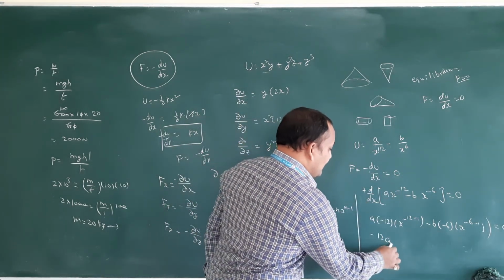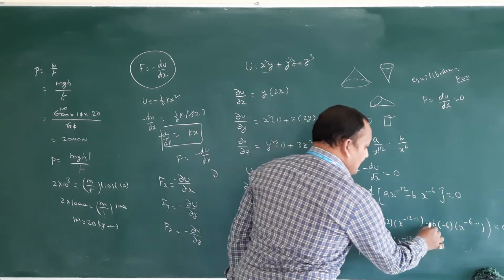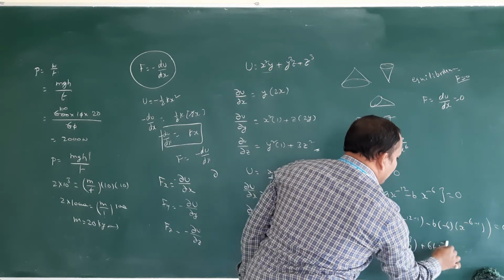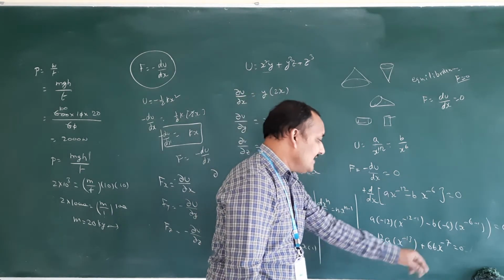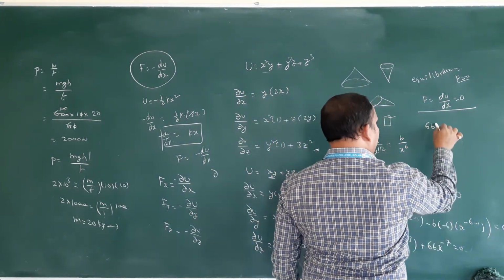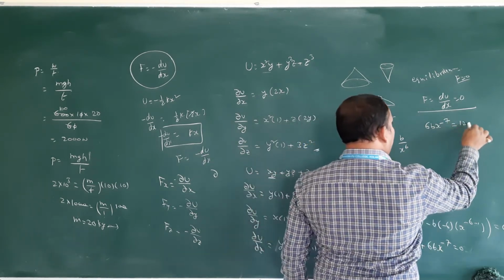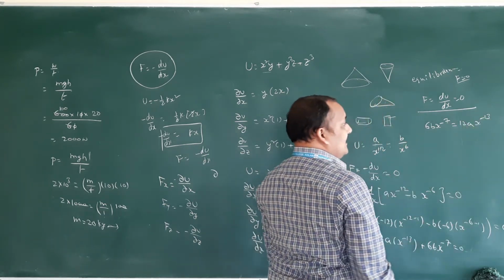Therefore minus 12a x power minus 13, minus into minus plus 6b x power minus 7 is equal to 0. This term you can send to that side: 6b x power minus 7 is equal to 12a x power minus 13.